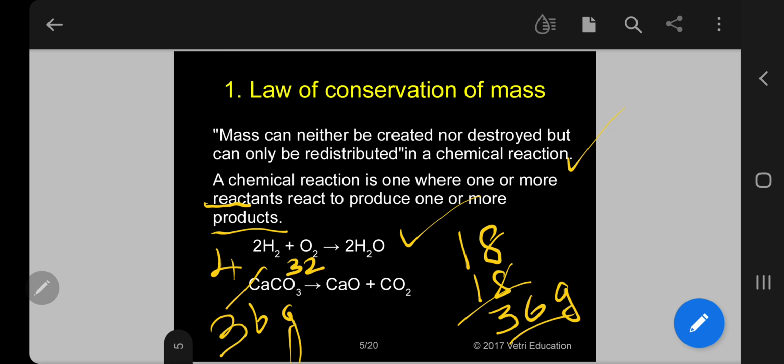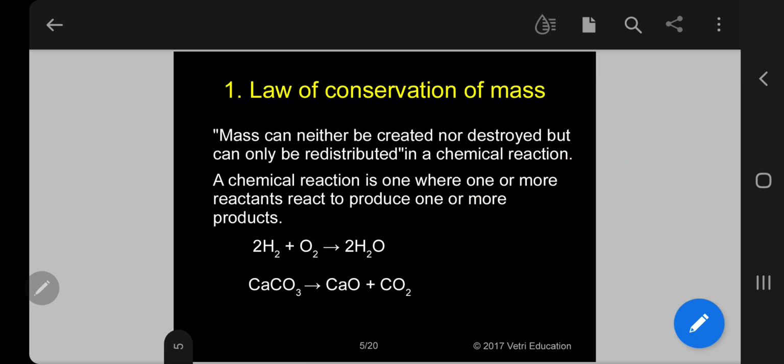So on both sides, the mass will be equal. Kindly follow. Mass can neither be created nor destroyed, but can only be redistributed. So total mass of the reactants is equal to total mass of the products. The same way we can explain in the case of calcium carbonate also.